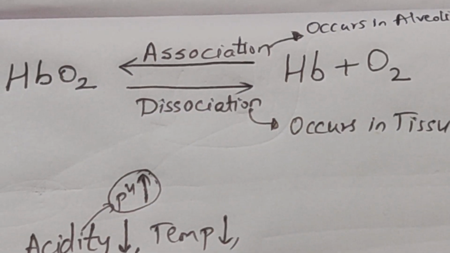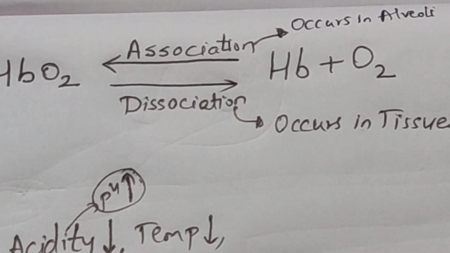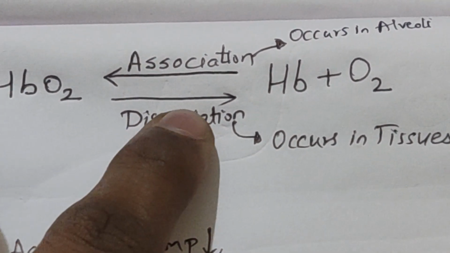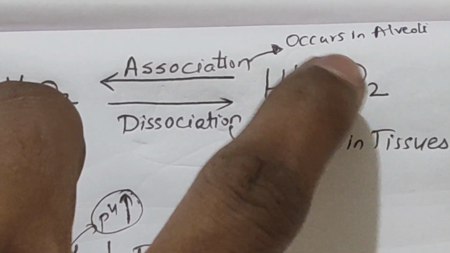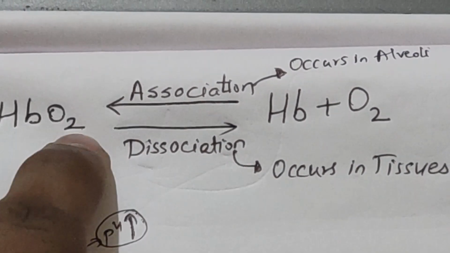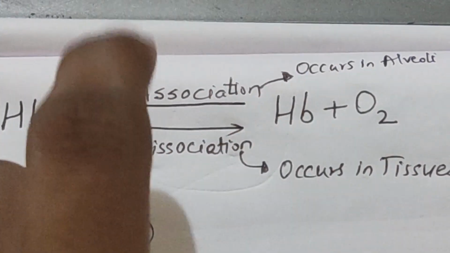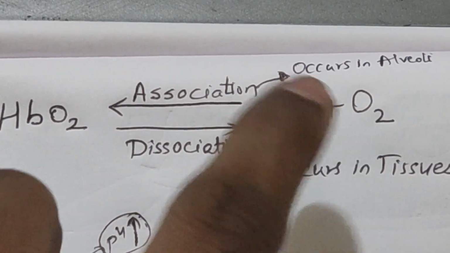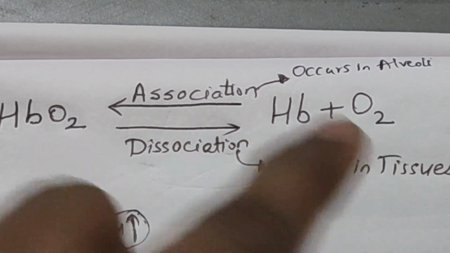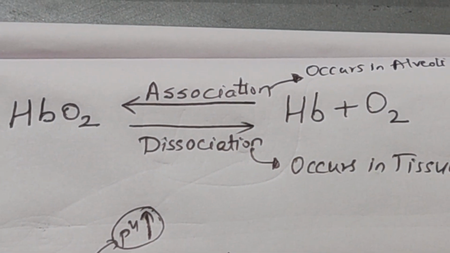The basic concept is this only: HbO2, oxyhemoglobin, on dissociation gives me hemoglobin and O2, whereas hemoglobin and O2 on association gives me HbO2. Association occurs in alveoli, A for association, A for alveoli. Dissociation occurs in tissues. Okay, now let us see the cases where association and dissociation occur.